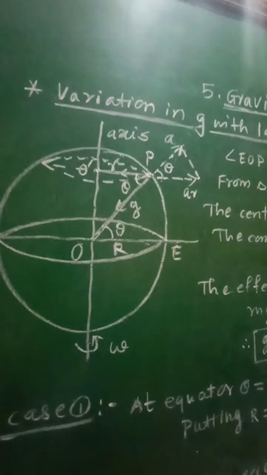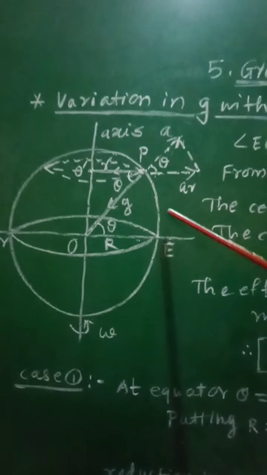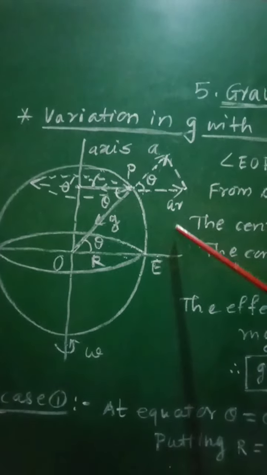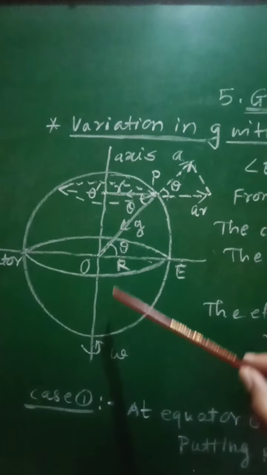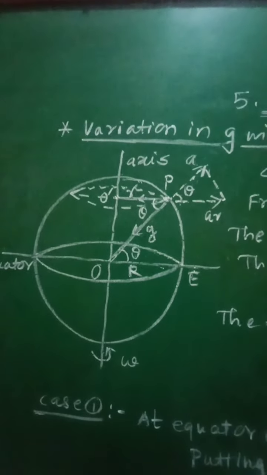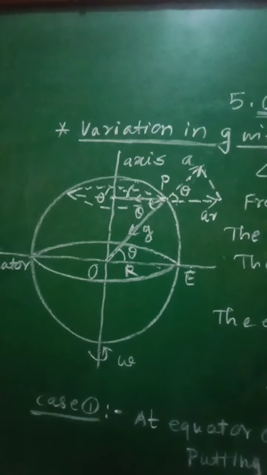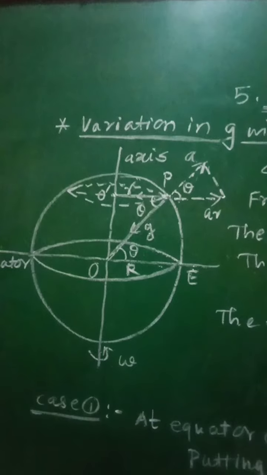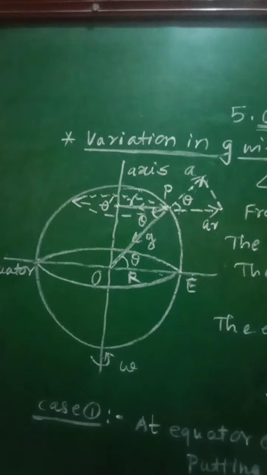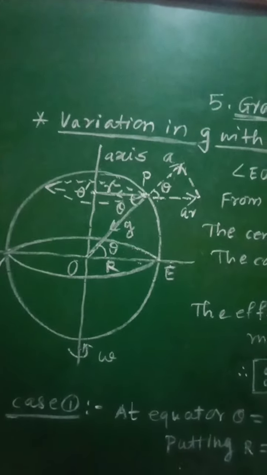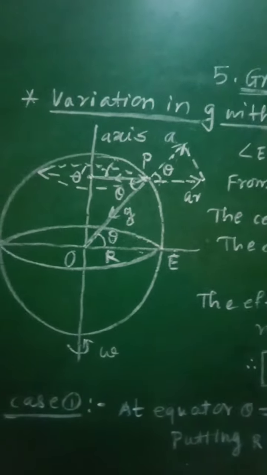Hence, every point on the surface of the earth except the poles of the earth will be moving with constant angular velocity omega, and therefore we can say that every point on the surface of the earth moves in a circle which will be parallel to the equator.